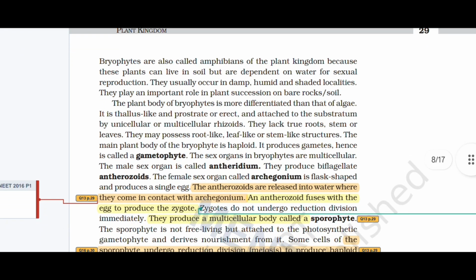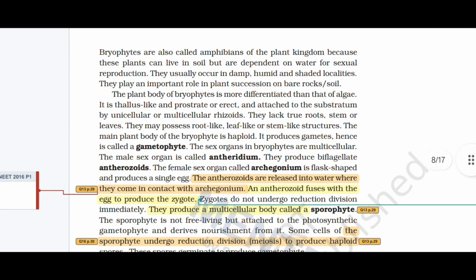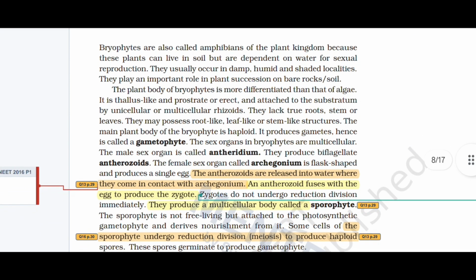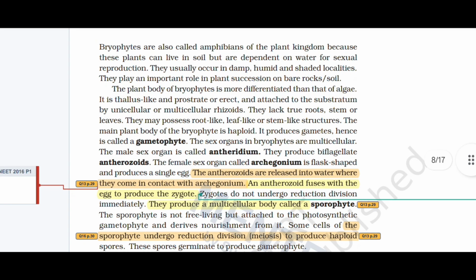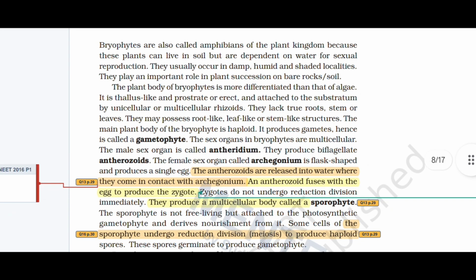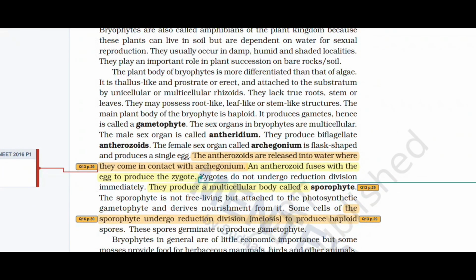The plant body of bryophytes is more differentiated than that of algae. It is thallus-like and prostrate or erect, and attached to the substratum by multicellular rhizoids. They lack true roots, stem, or leaves.